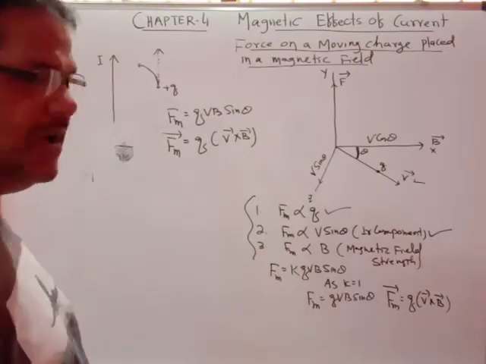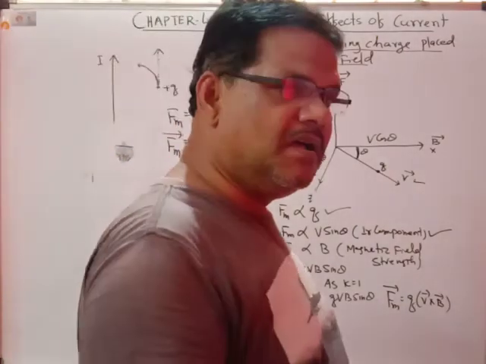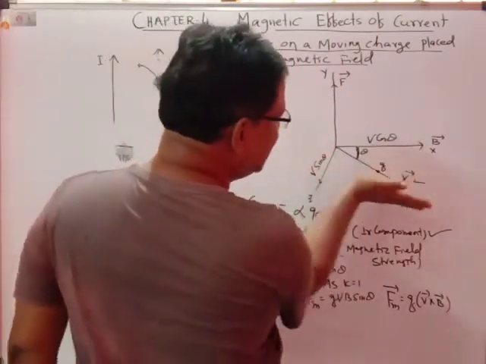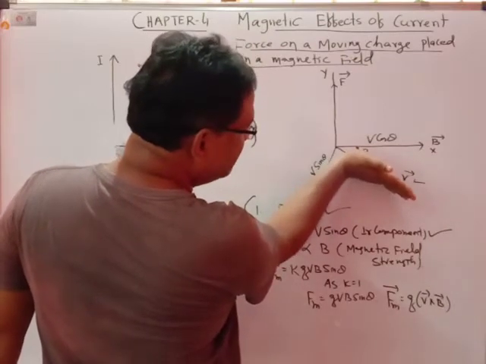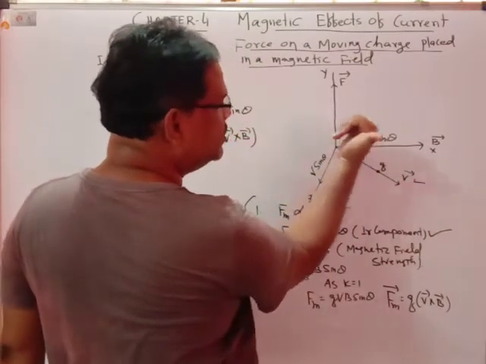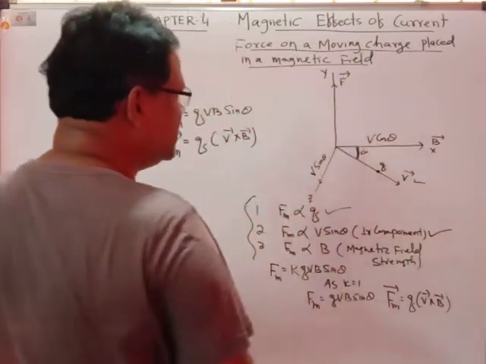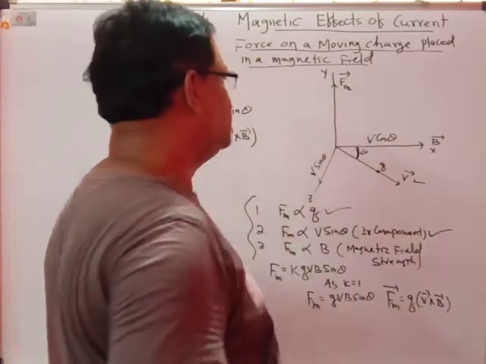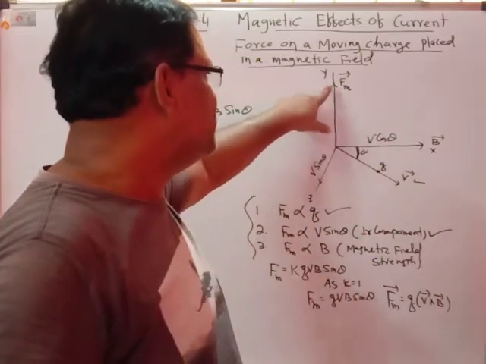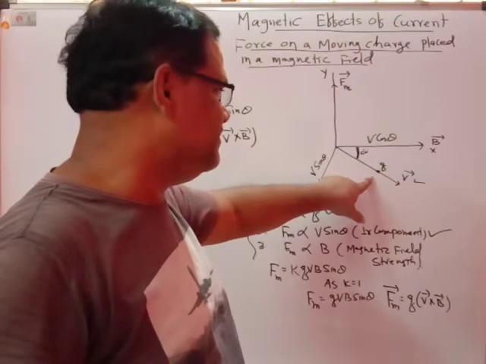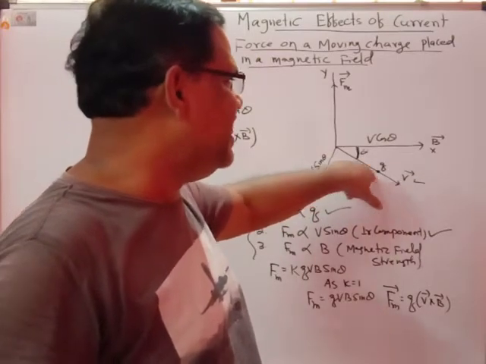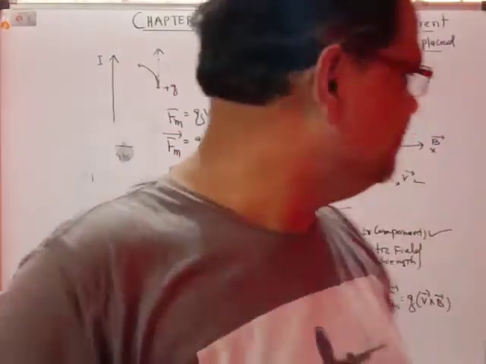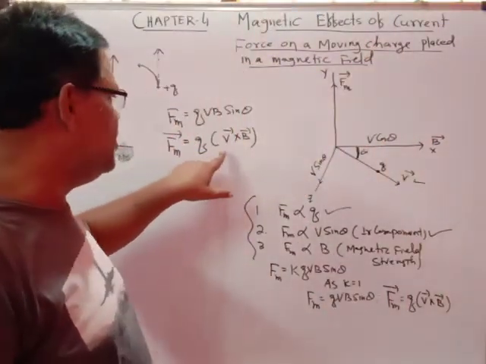If you follow the rules of the vector cross product and turn the right hand from v to B, the direction in which the thumb points is the direction of the force. So the direction of the magnetic force will be along the y-axis. That means the magnetic force is perpendicular to the velocity of the charged particle, and also perpendicular to the direction of the magnetic field. So Fm equals q times v cross B.